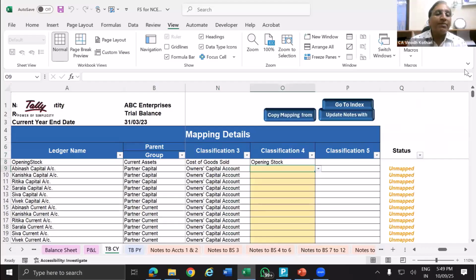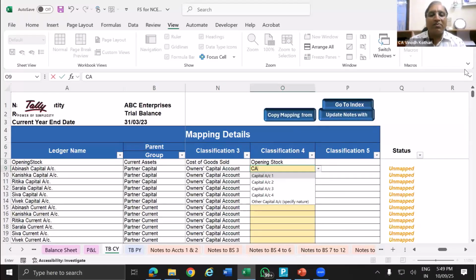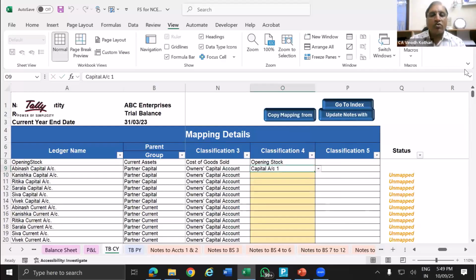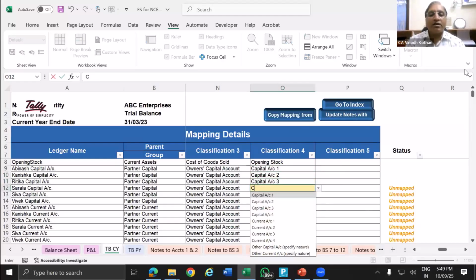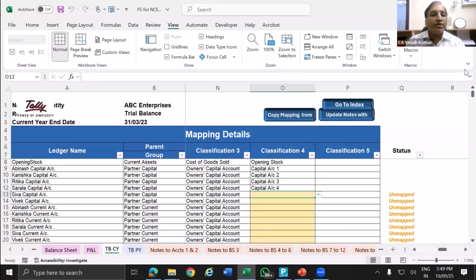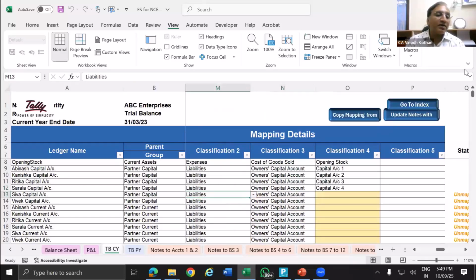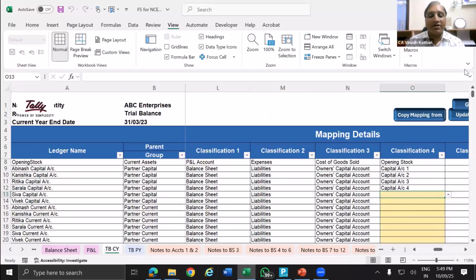Second, capital account. So you can provide what is the capital. Here they have provided 4 capital accounts. I have suggested to Tally that you put a separate schedule for capital account where they can provide the data of the capital partners and then that can be linked. So here only one is there. The same way capital account 2, capital account 3, capital account 4. Now there are some 6 capital, so a further capital is not there.